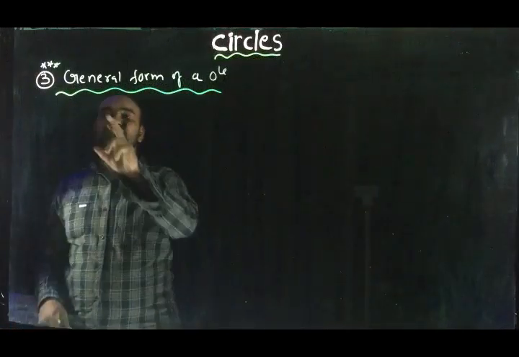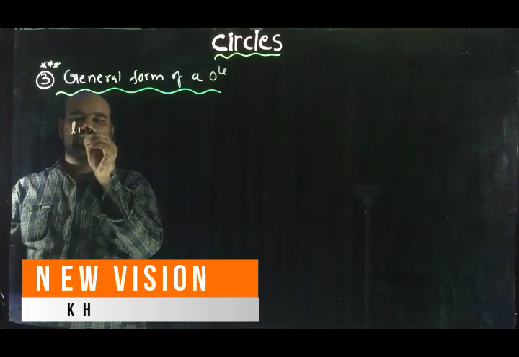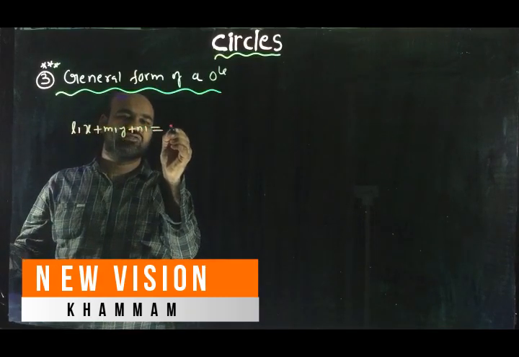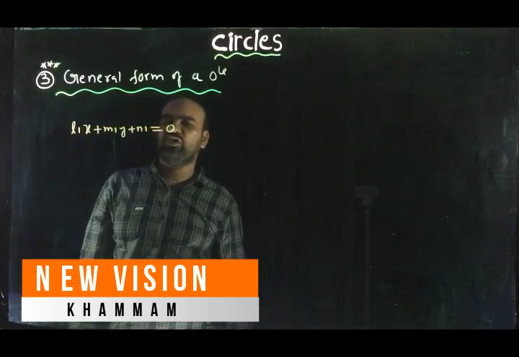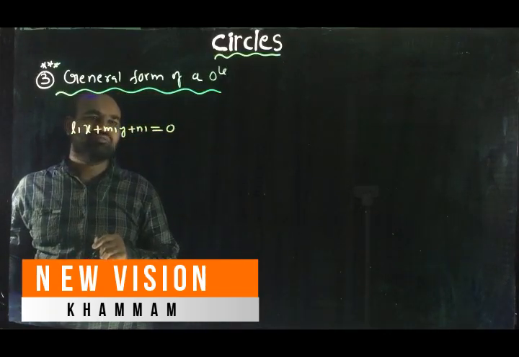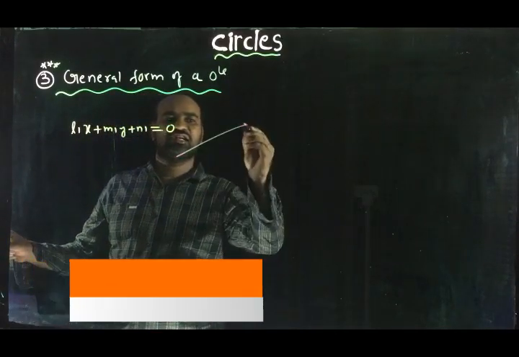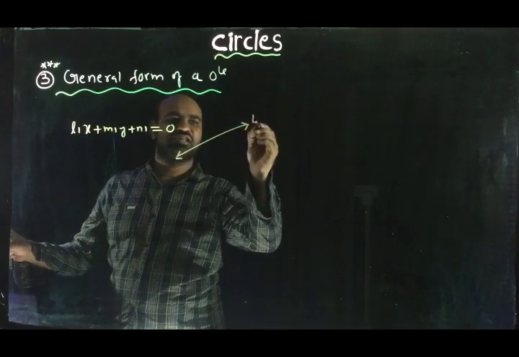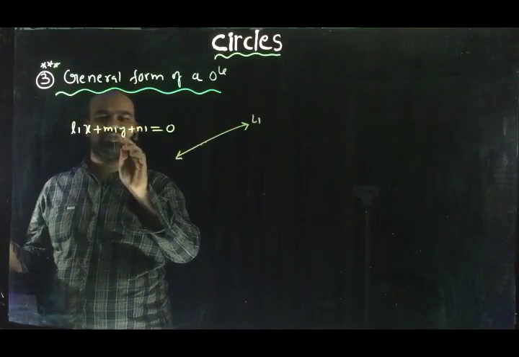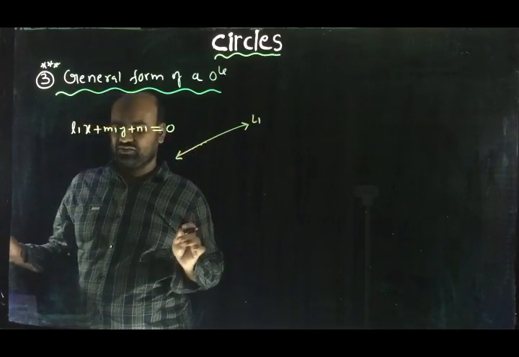Okay, students. General form of a circle. L1x + M1y + N1 = 0 is a linear equation in two variables x and y. Under the condition that L1 and M1 are not both zero at a time, this represents a straight line on the coordinate plane. Let the straight line be this, say L1. Every point on this line satisfies this algebraic condition, and every solution of this linear equation is a point on this line.